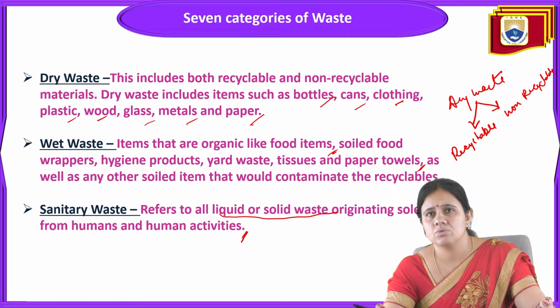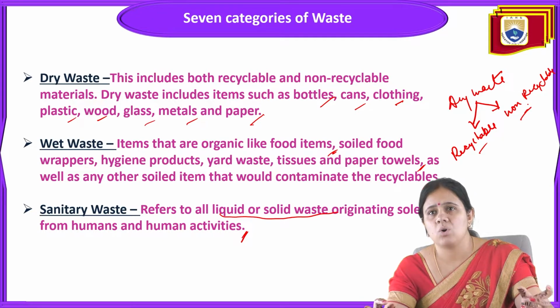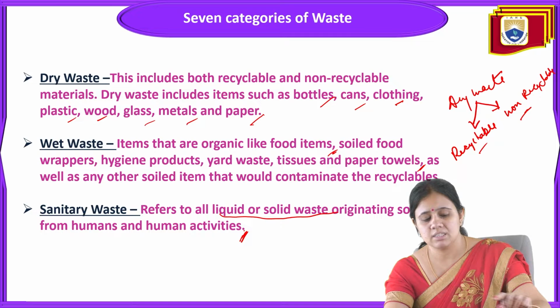Dry waste refers to waste that is recyclable and non-recyclable in nature. Wet waste is all food items, organic food items, soiled food wrappers, hygienic products, yard waste, tissue and paper towels. And sanitary waste refers to all liquid or solid waste originating from human activities.